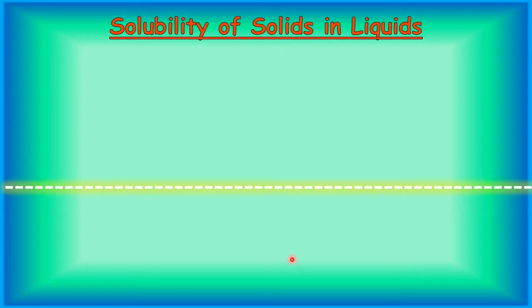Now children, we will be learning about solubility of solids in liquids. You must be thinking, what is solubility? Solubility basically is a property of dissolving.